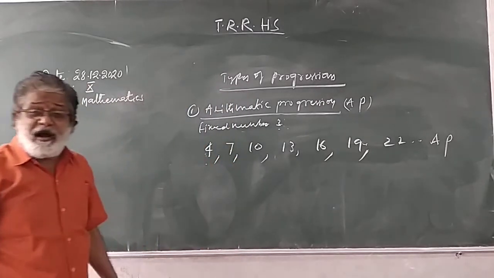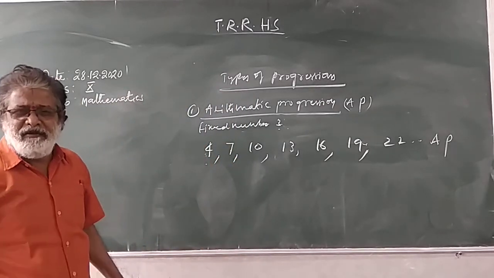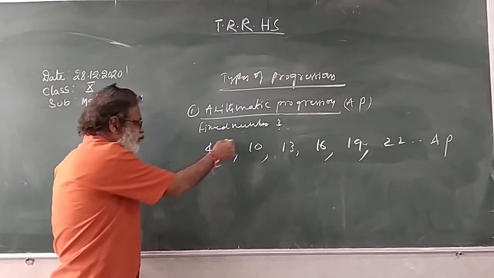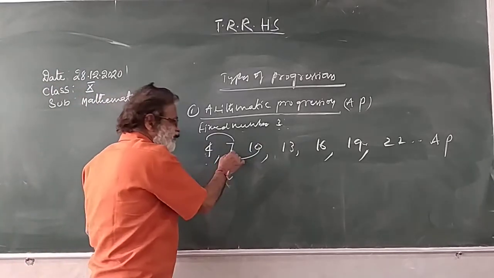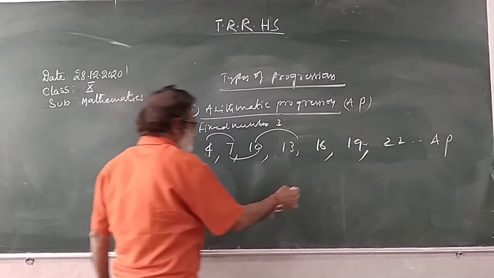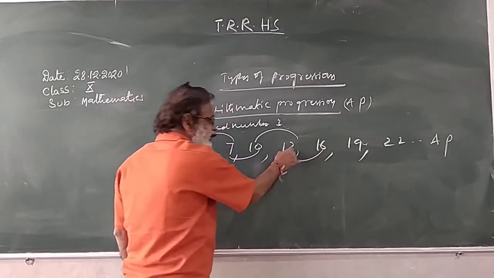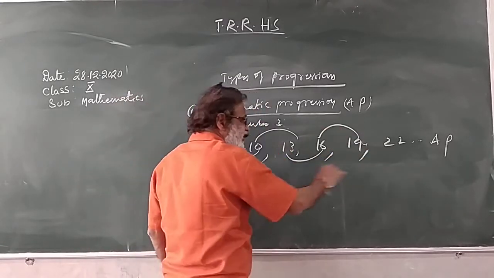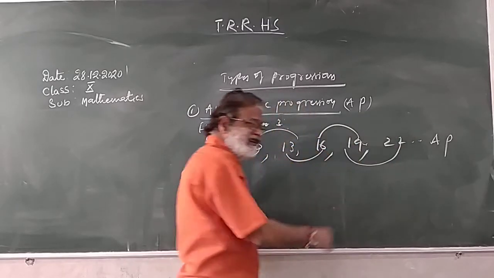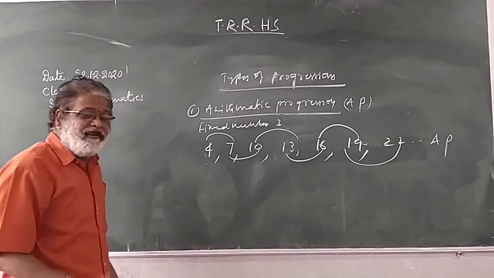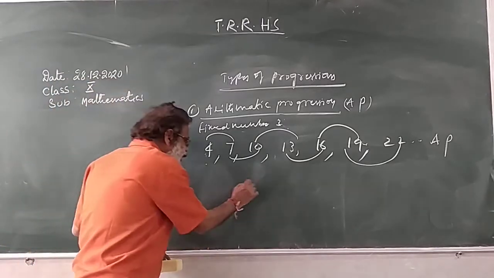How can you identify whether it is AP or not? The difference is the same. 7 minus 4, 3. 10 minus 7, 3. 13 minus 10, 3. 16 minus 13, 3. 19 minus 16, 3. 22 minus 19, 3. Like this, the fixed number is the same. The fixed number is called common difference.